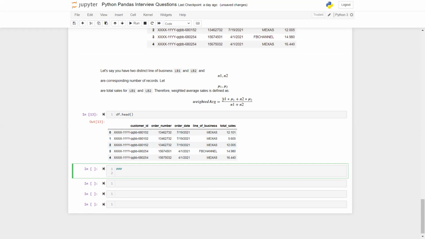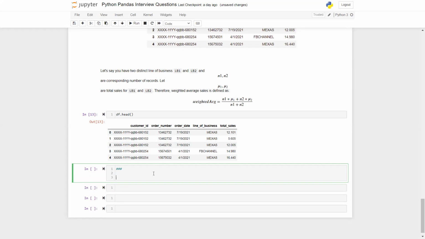So that's what I'm going to do. I'm going to first compute the sums, that will be mu1, mu2, mu3, mu4, and so on, given how many distinct lines of business we have. And then later I'm going to compute their frequencies, which is n1, n2, and so up to n. Okay, so there it goes.